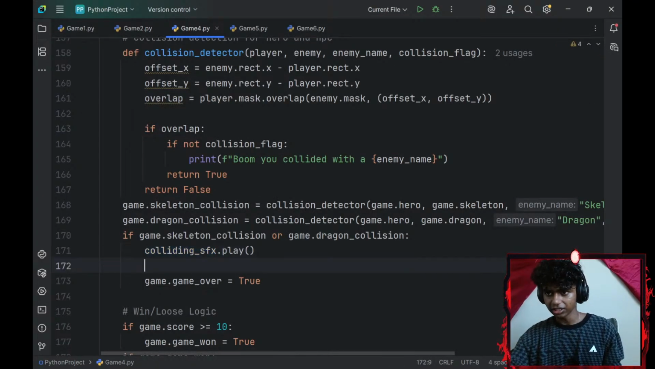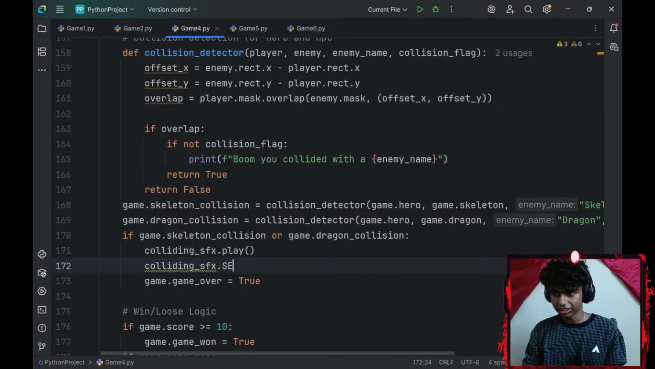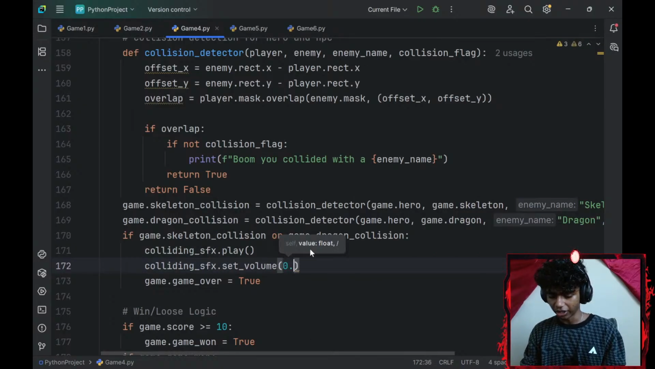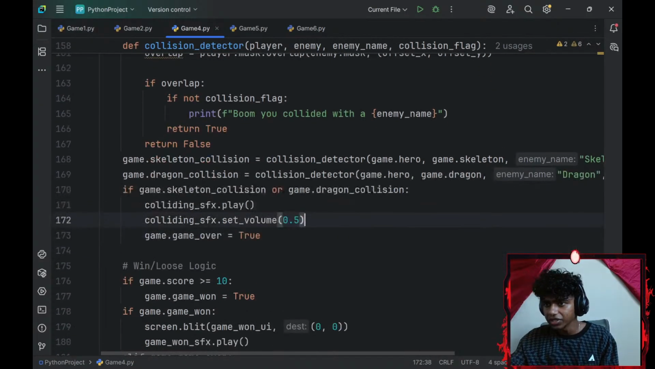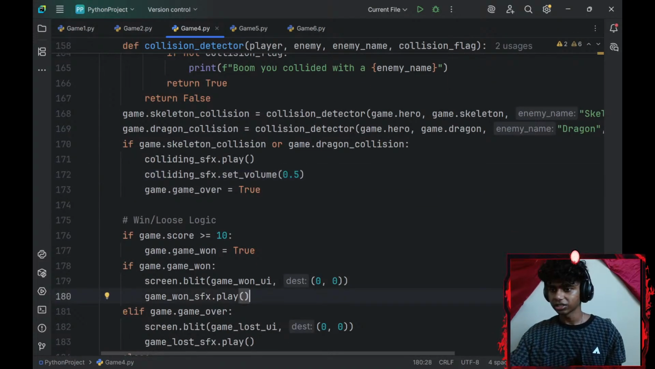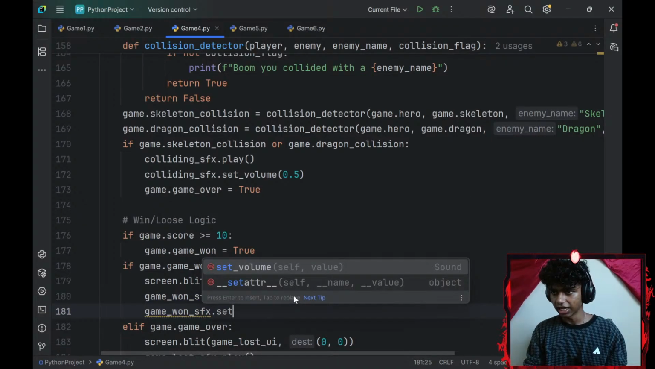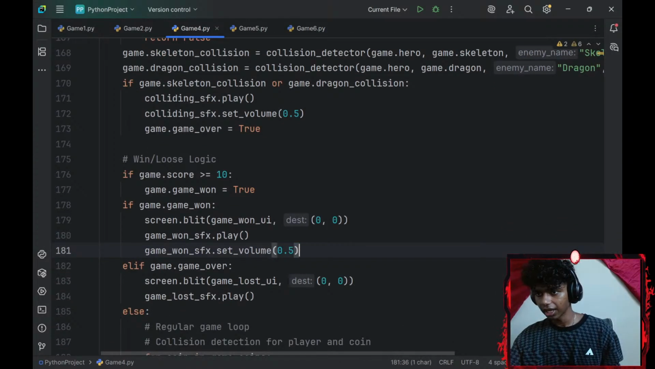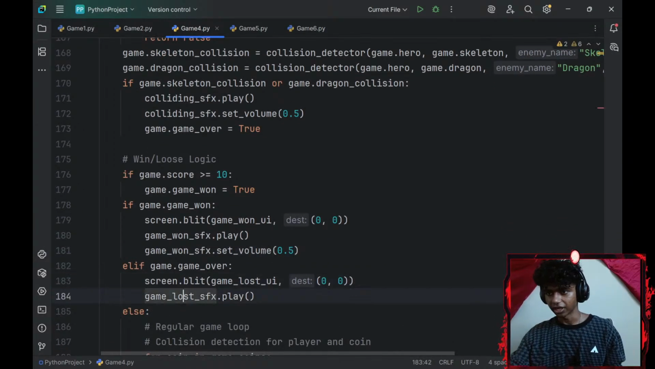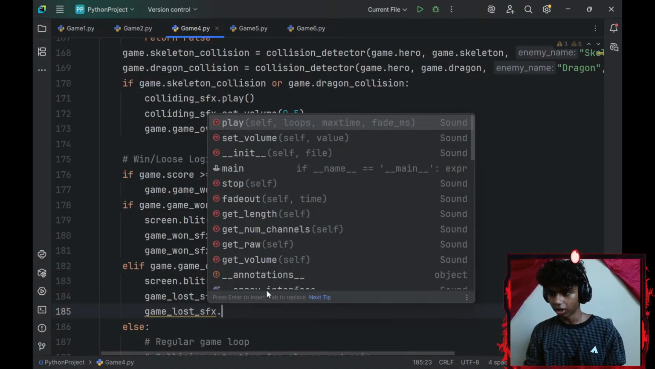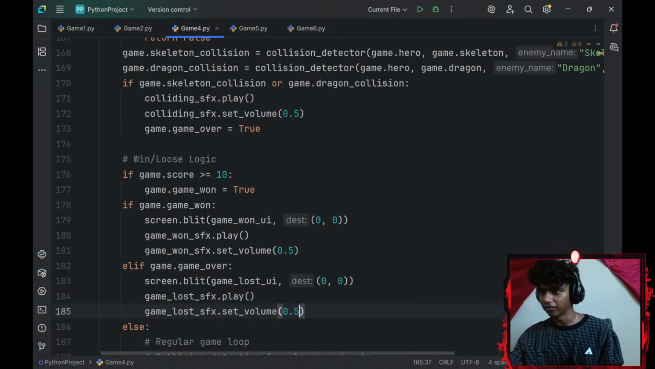So let me go with my colliding sound effect dot set volume. I'll set it to be 0.5. I'll do the same thing for my game 1 effects, game 1 SFX. I'll copy that, paste it, dot set volume 0.5. And the same for my game lost SFX. I'll copy that, paste it here, dot set volume. It's going to be 0.5 as well.